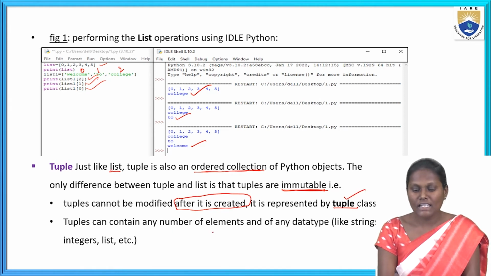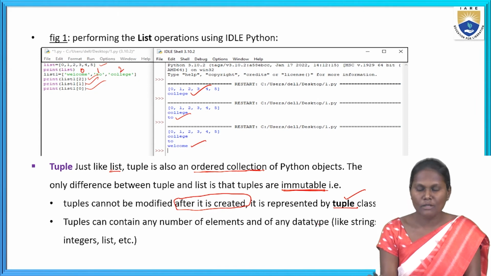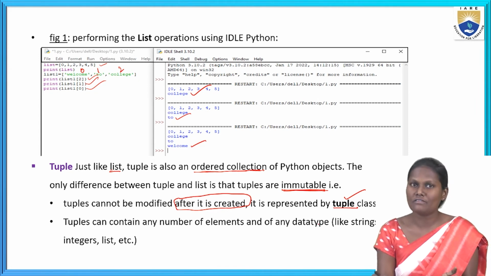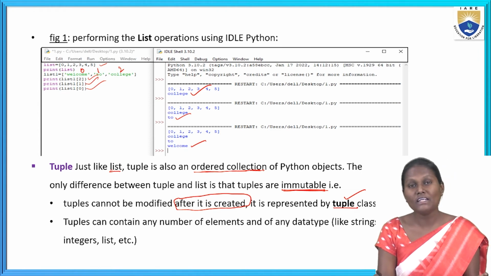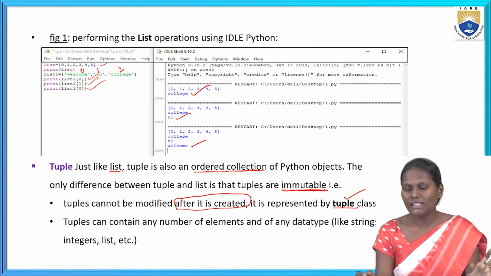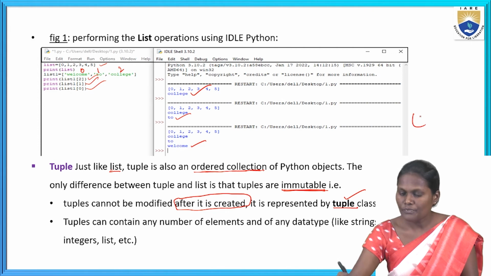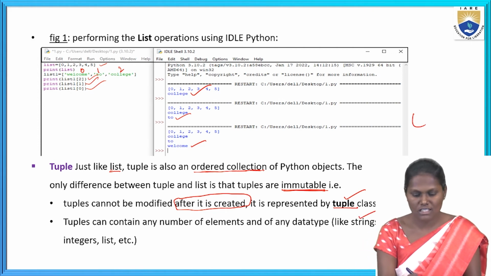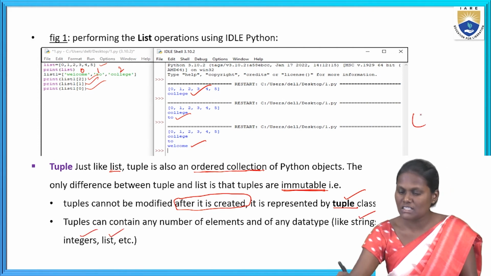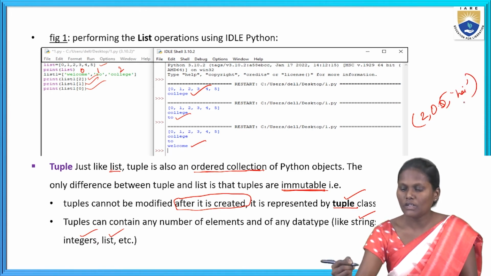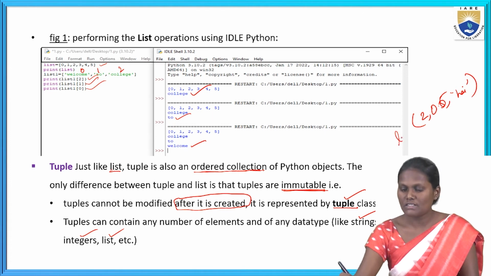Tuples can contain any number of elements of any data type. It need not be an integer value, or a string value, or a float value. We can write any type. In a tuple, as I showed you, we can write a string value, integer value, list value. That means an integer like 2, and a float value also like 0.5 or 0.6, and a string also like hi. Okay. We can write like this in tuples.